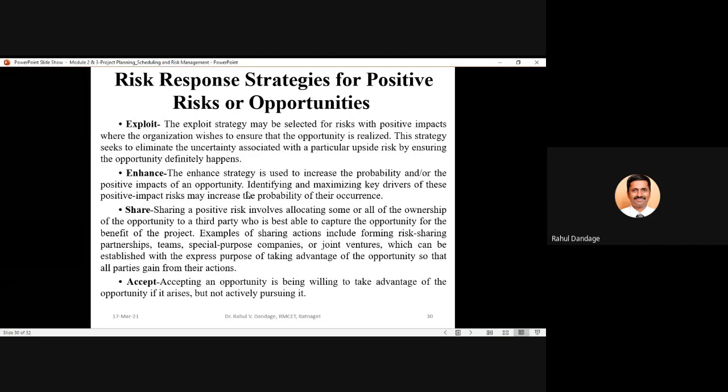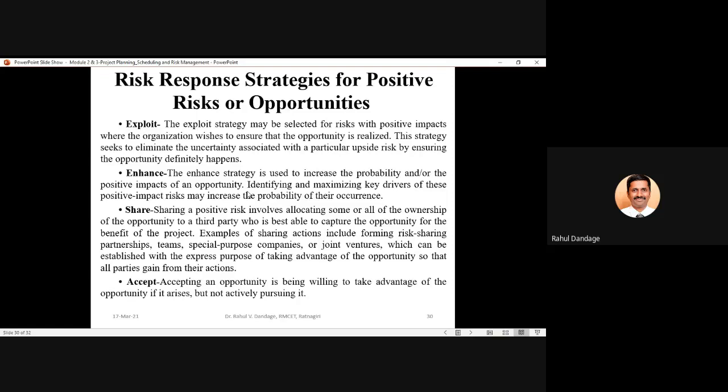So what do you mean by exploit? This particular strategy, exploitation, can be selected for risk with positive impacts where the organization wishes to ensure that the opportunity is realized. This strategy seeks to eliminate the uncertainty associated with a particular upside risk by ensuring the opportunity definitely happens.